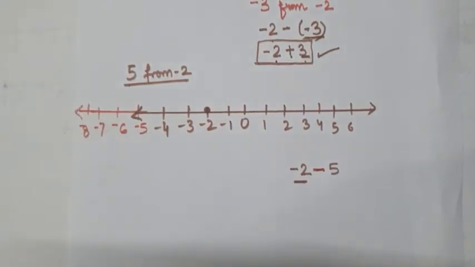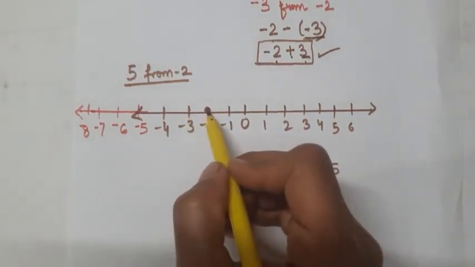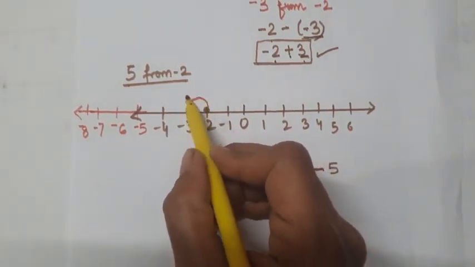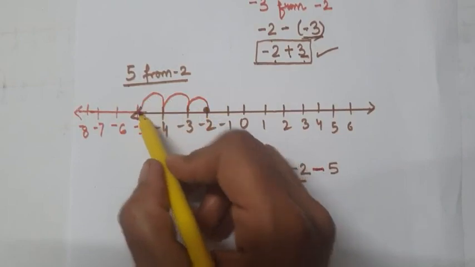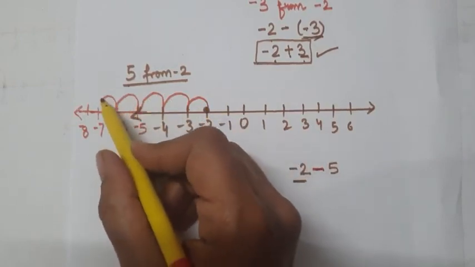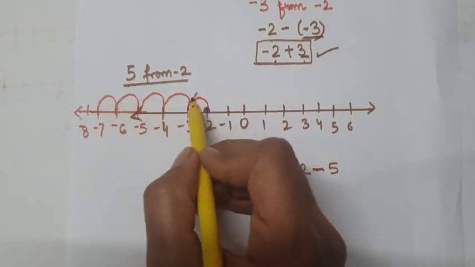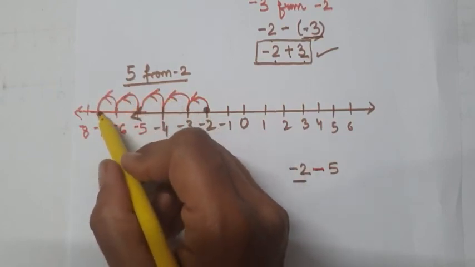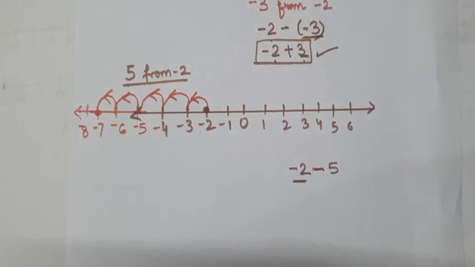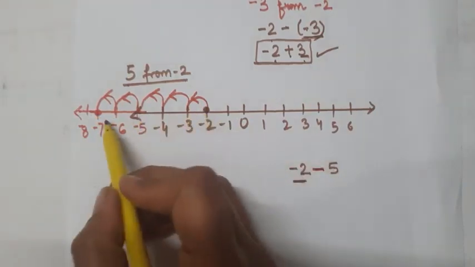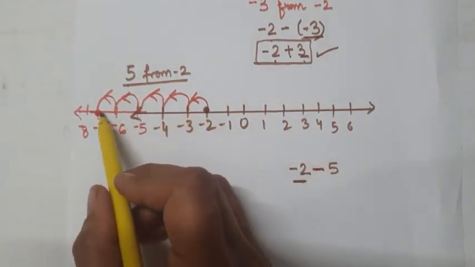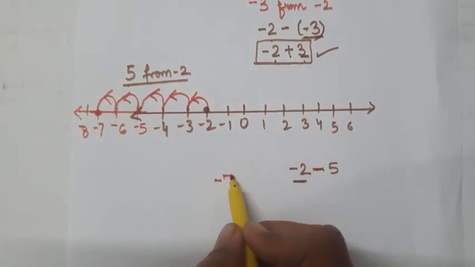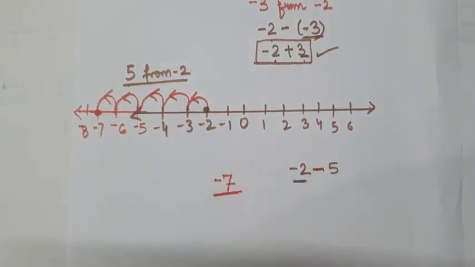Put the arrow. Now start from here. 1, 2, 3, 4 and 5. Put the direction over here. Now where do we reach? After moving 5 units towards left, we reach at minus 7. So this is our final answer.